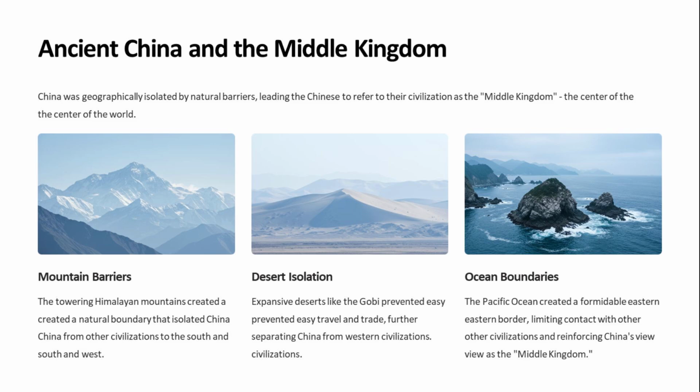DNA research shows Han Chinese, Koreans, and Japanese share a common ancestor dating to circa 3,500 years ago.